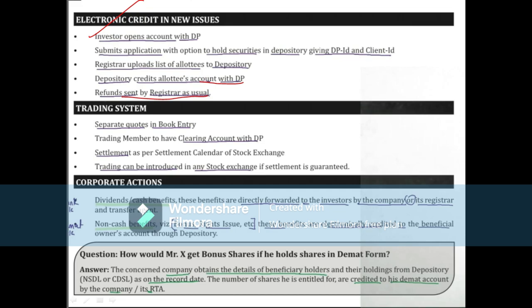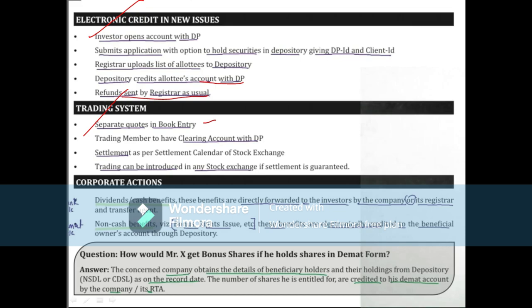Okay, if at all any refund has to be given, then that refund should be sent to the investor by the registrar, or else the issuer, or else the company through the depository, and that depository through the depository participant ultimately to the beneficial owner or else the investor. And the trading system will be separate. Okay, a separate book entry should be maintained.